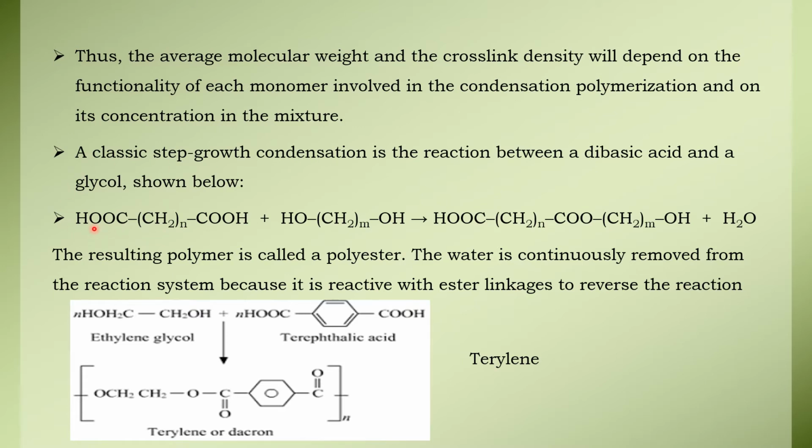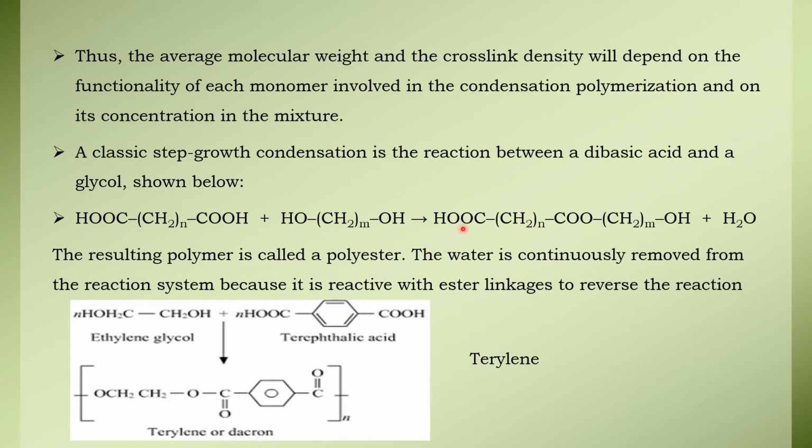Dibasic acid means it has two acidic functional groups, that is COOH, COOH, so it is called a dibasic acid. Now this is reacting with a glycol. It can be any glycol here. A glycol is nothing but a compound which has two OH functional groups.